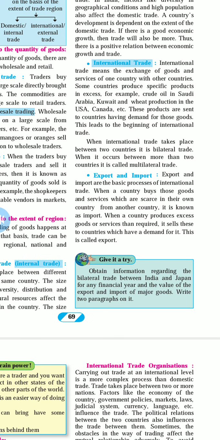The best example of import and export is that we are specialized in spices. Our spices are popular in the whole world, so we export these spices to other countries. Likewise, for import, China is very popular for its electronic gadgets. We buy and import goods from China, so this is like buying and selling.